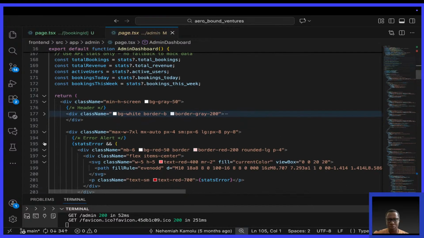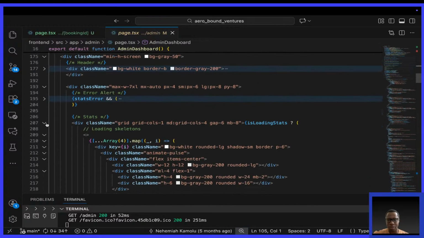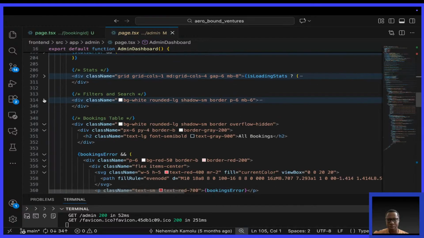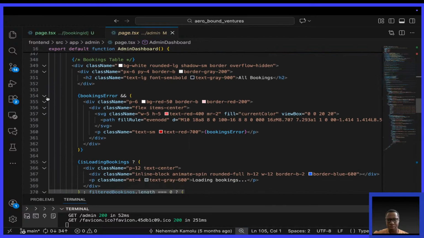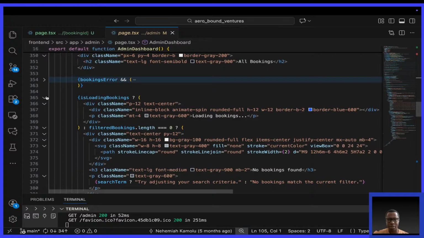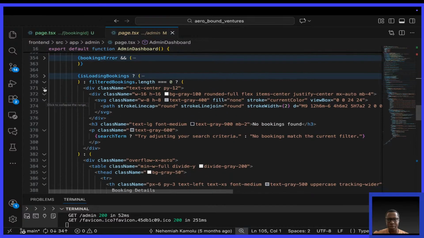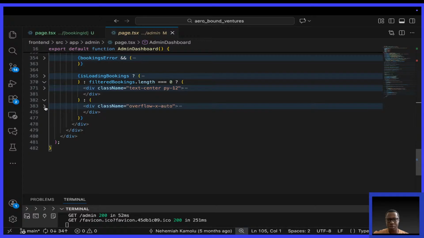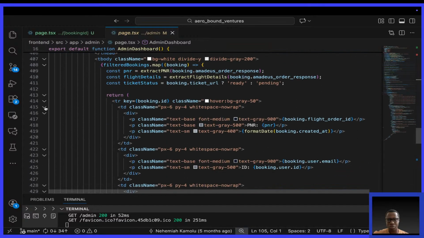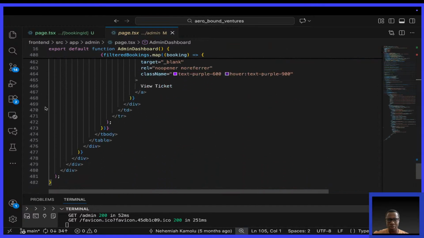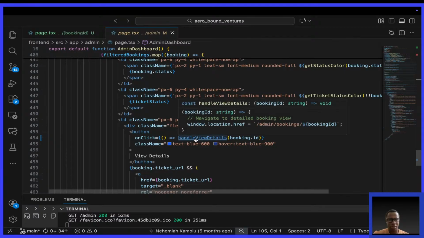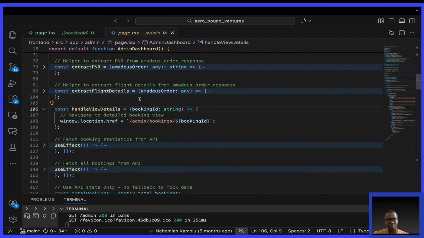Let's collapse this, collapse that, collapse all of these. It should be this function, and I need to investigate where the ID is coming from. This booking ID, you know that location equals that.